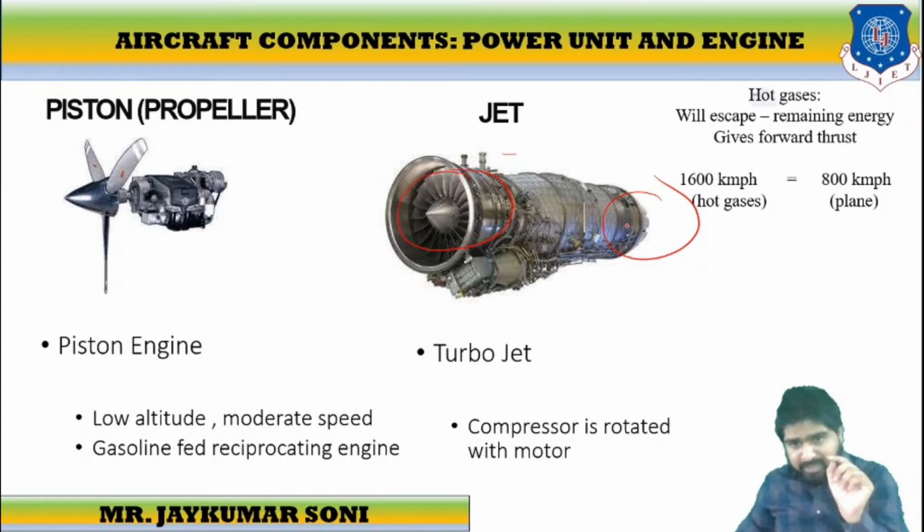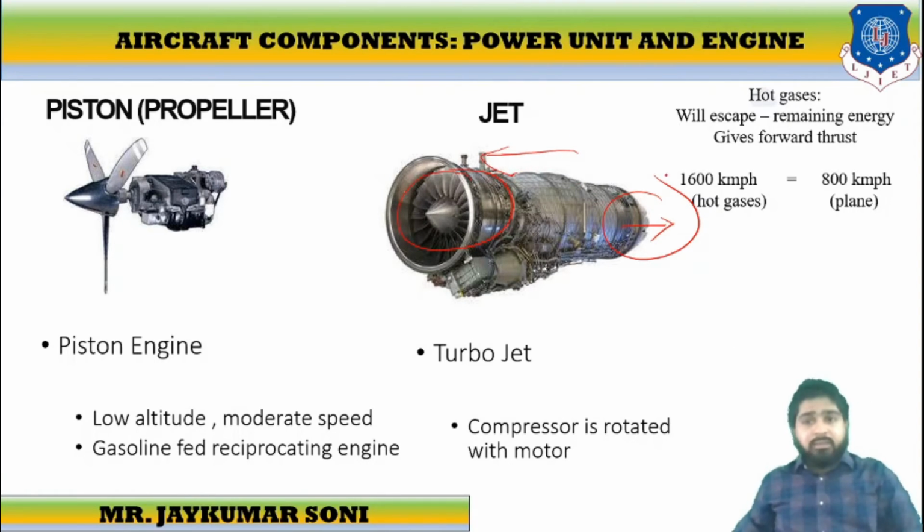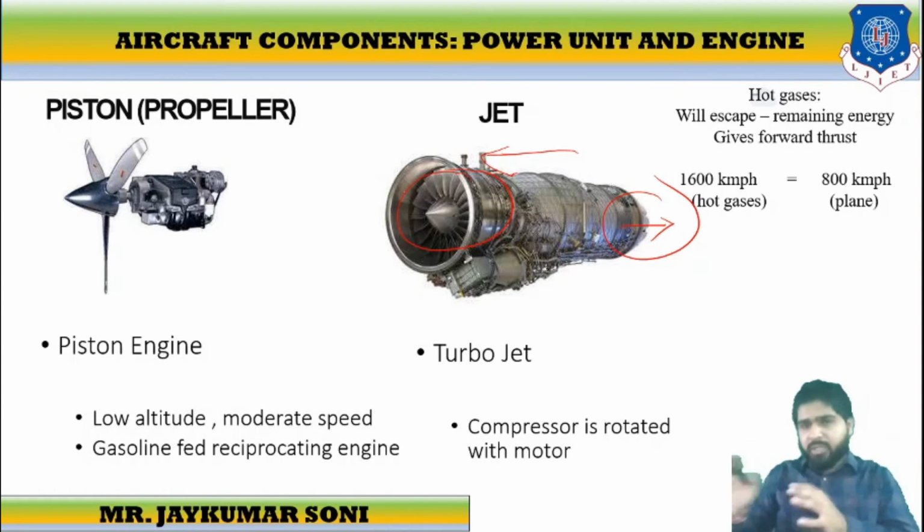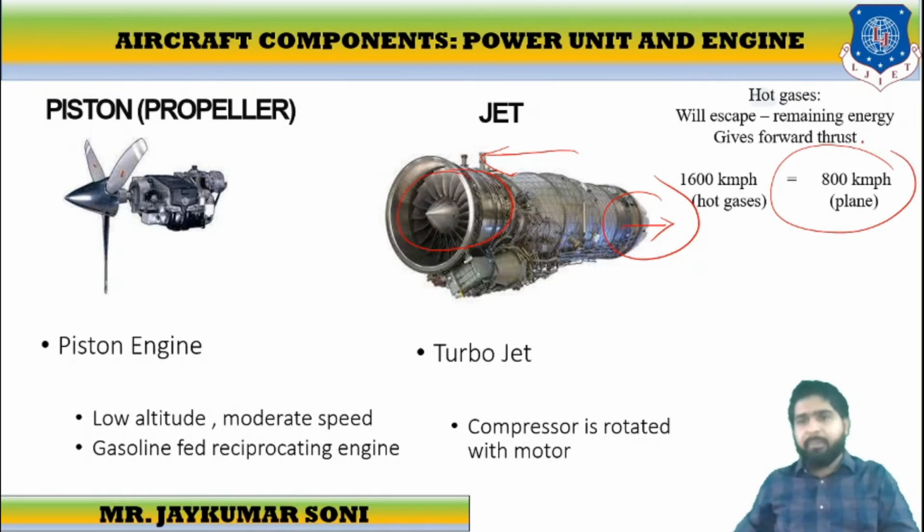The gases escape from this point and give the forward thrust in this direction. The speed of the escaping gases is 1600 kmph, which puts the plane in the forward direction at a speed of 800 kmph. So these are certain important technical details of the turbojet engine.